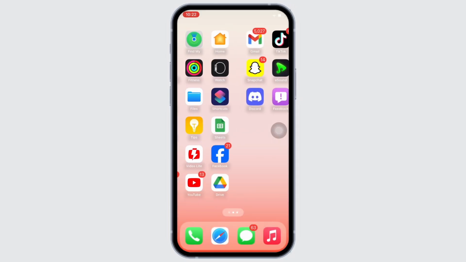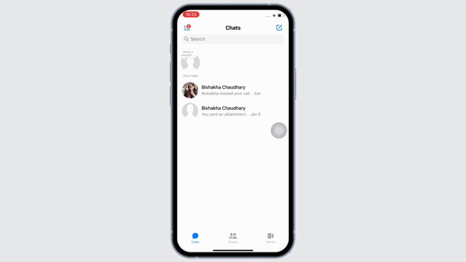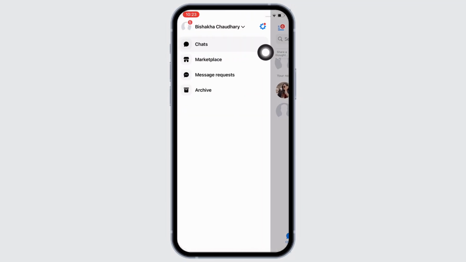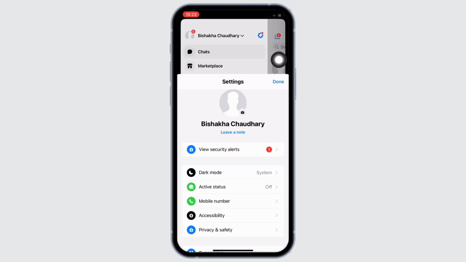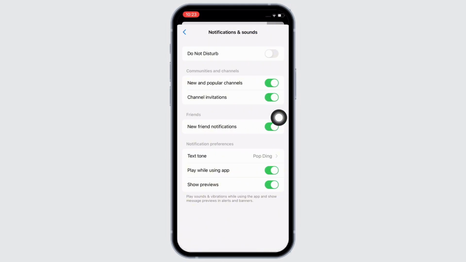Firstly, go ahead and open the Messenger application on your device. Here tap on the three lines on the top left of your screen and further tap on the settings button. Here tap on the notifications and sounds option and make sure the toggle button for play while using app is toggled on. And also you can tap on the text tone option and change your notification sound if you want. See if the issue is fixed or not.